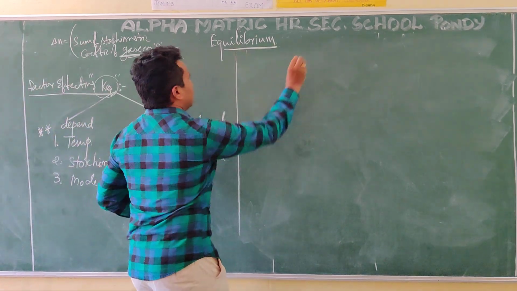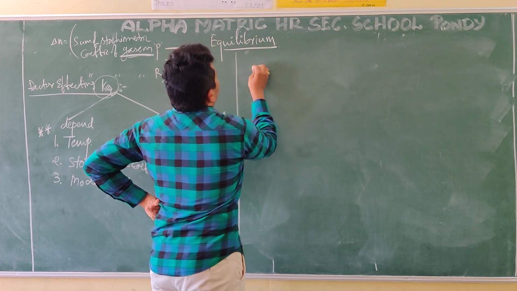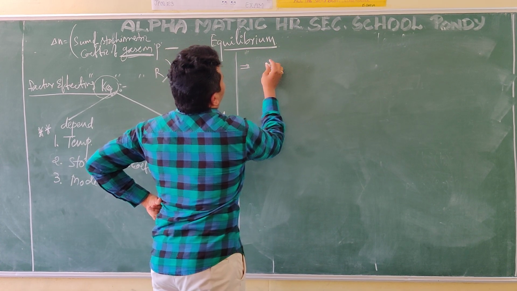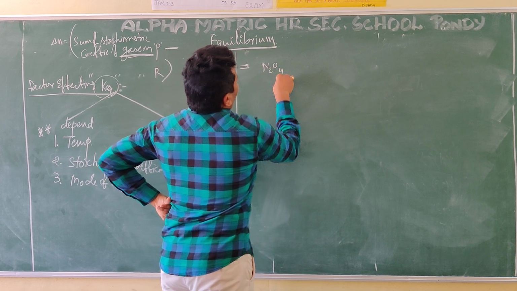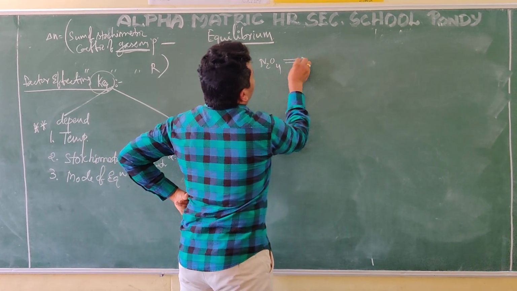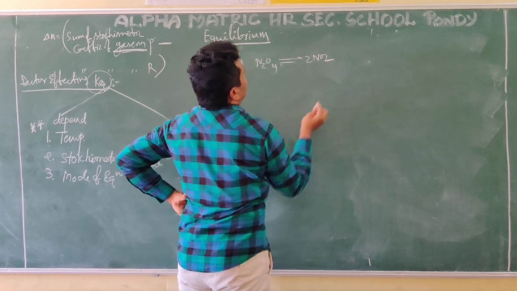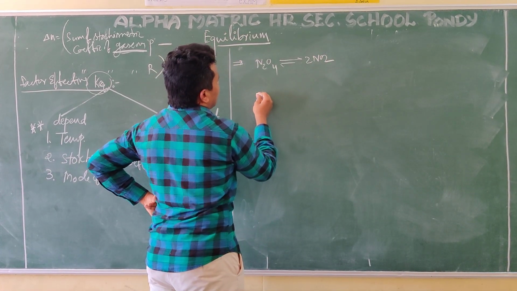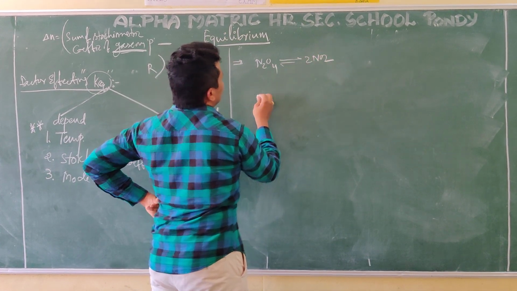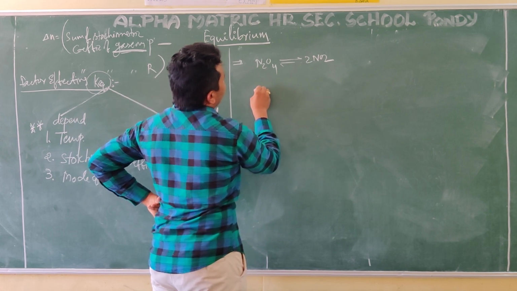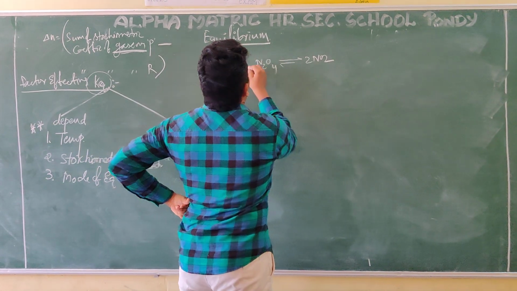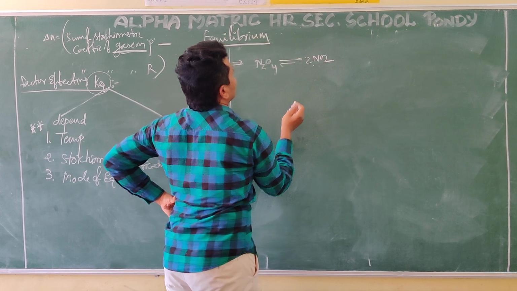Wait for a minute. How do the stoichiometric coefficients affect it? For example, what I am taking is a reaction: N2O4 gives 2NO2. The other one I am taking is half N2O4 gives NO2, the reverse will be taken. Here 2 nitrogens and 4 oxygens.